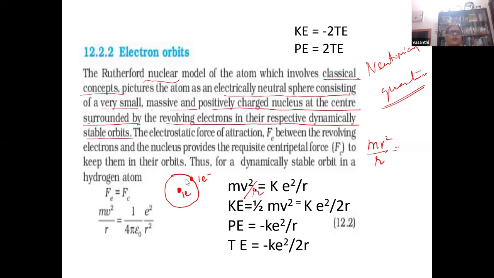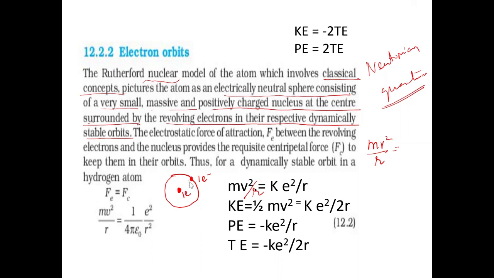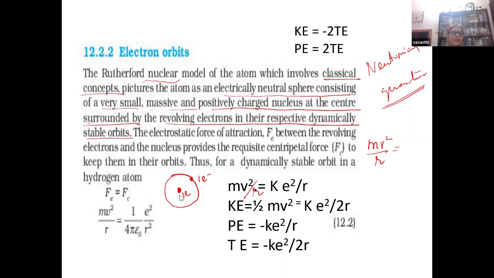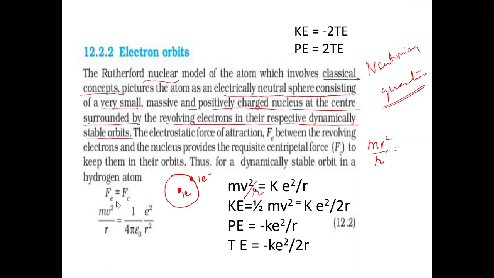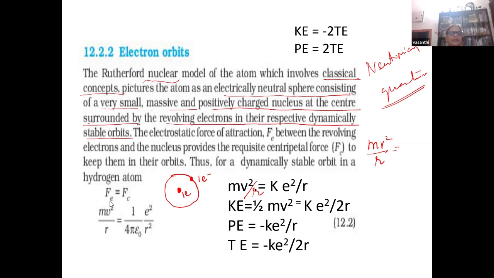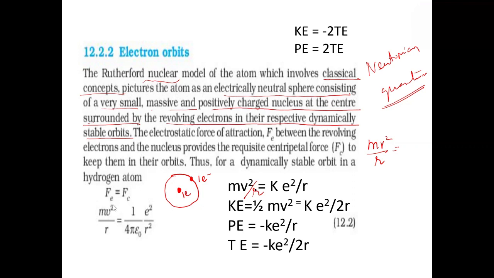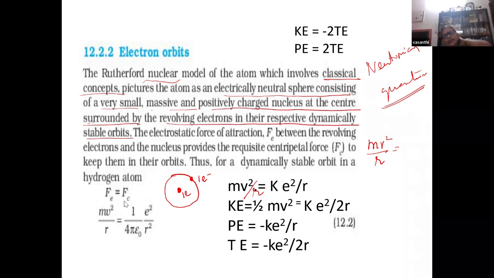When you teach this, you compare with some other motion. When you teach, it's a planetary model, isn't it? Yes, ma'am. What is the difference between the nuclear model and the planetary model? What is the similarity here? The Sun is at the center, like the nucleus. Earth is revolving around it, like the electron. Here we take electrostatic force as the centripetal force. In the case of the planetary system, gravitational force provides the centripetal force, isn't it?